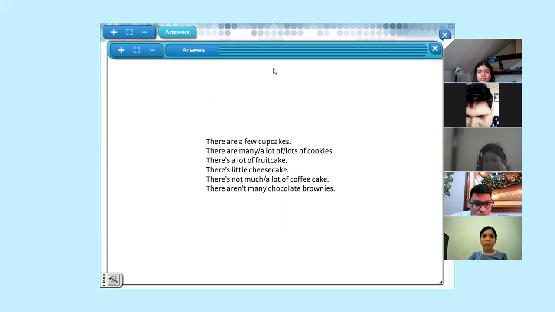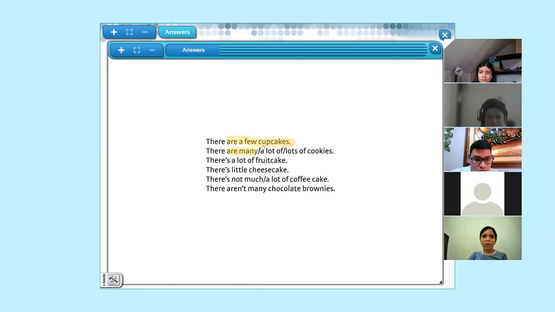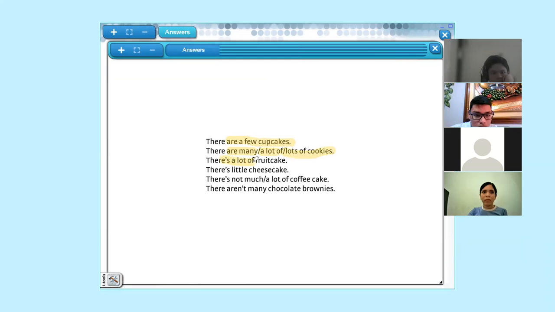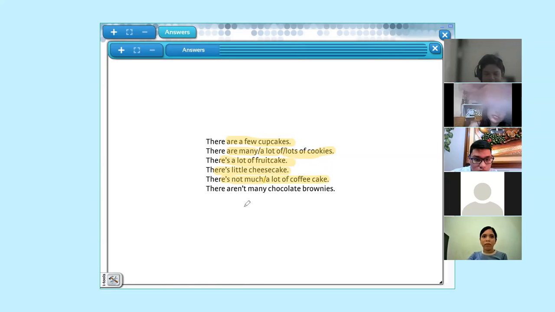Estrada Misael, start reading, please. There are a few cupcakes. There are many, a lot of cookies. There are a lot of fruit cake. There's little cheesecake. There's not much, a lot of coffee cake. There are many chocolate brownies. Very good, okay? So you have here some additional options.